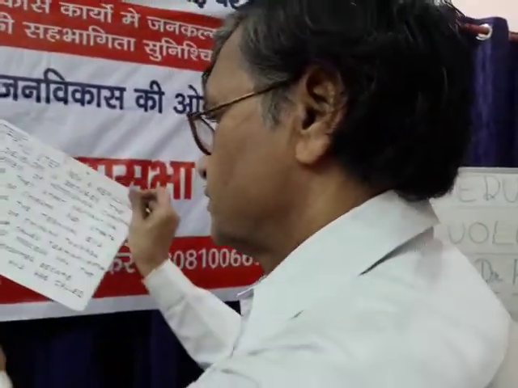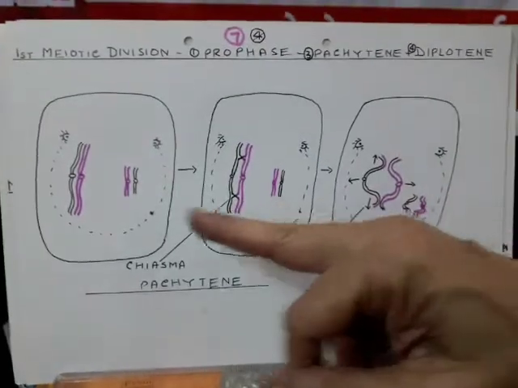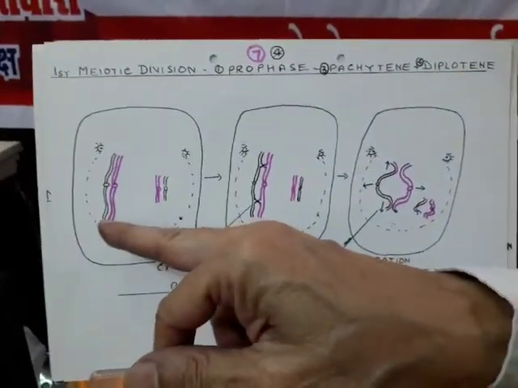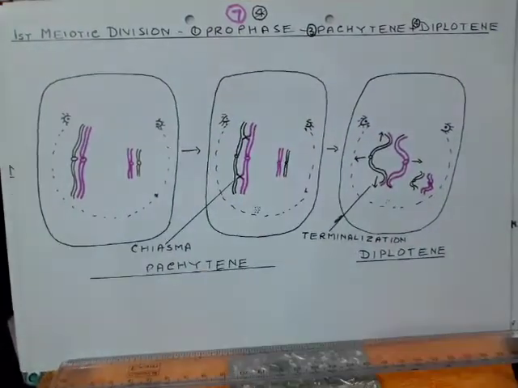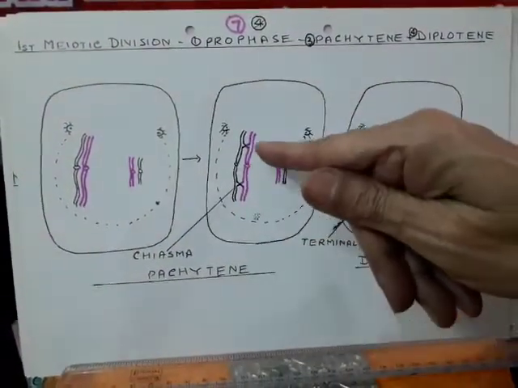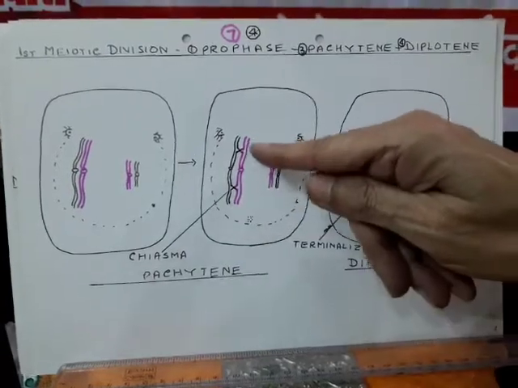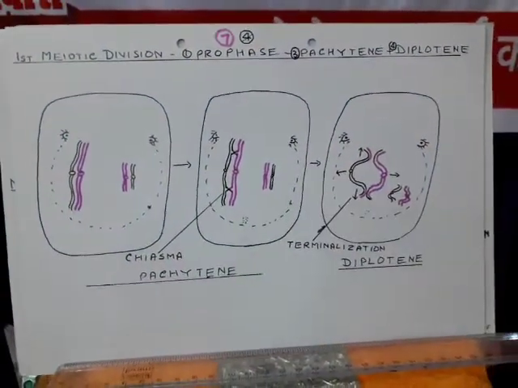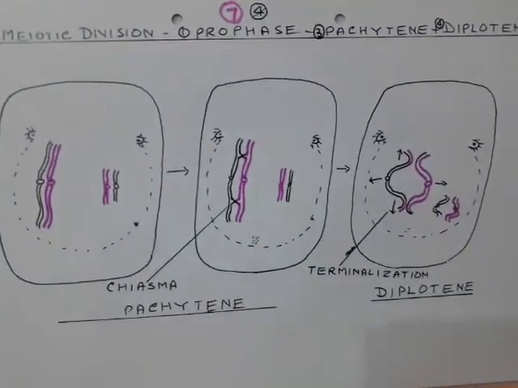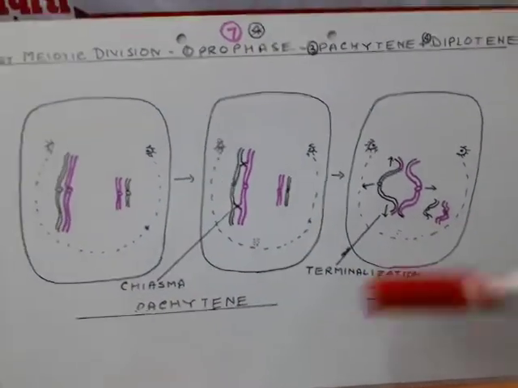You can see here, each chromosome has become divided into two chromatids longitudinally, and at two points they have divided transversely also and make a cross-like structure which is called chiasma. So this is Pachytene stage.